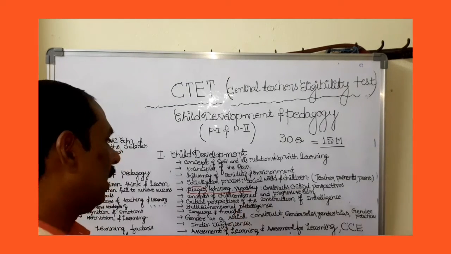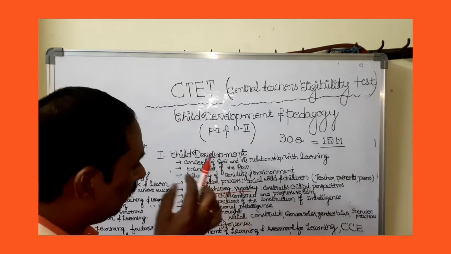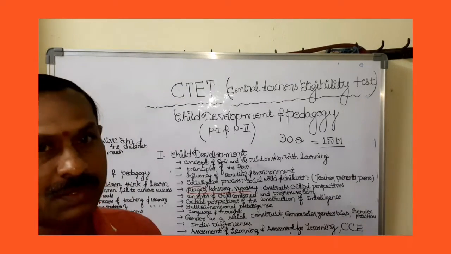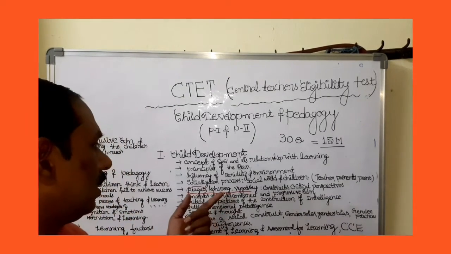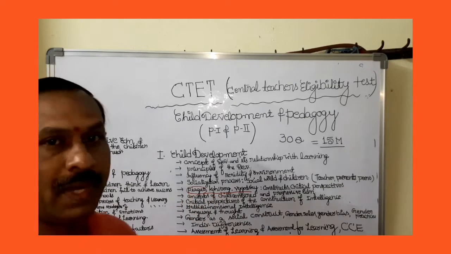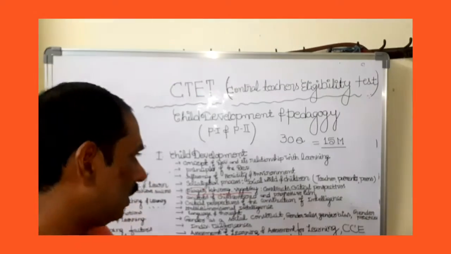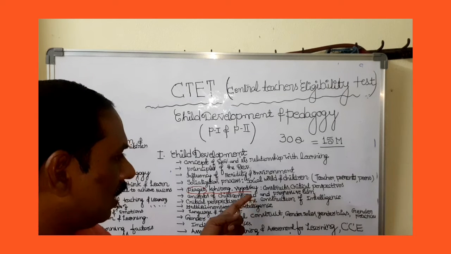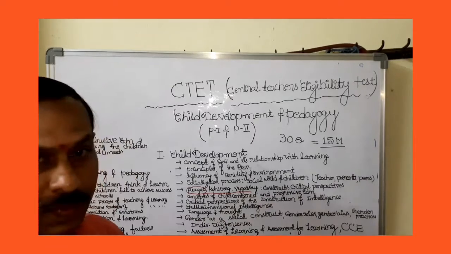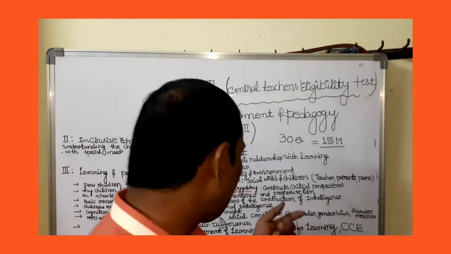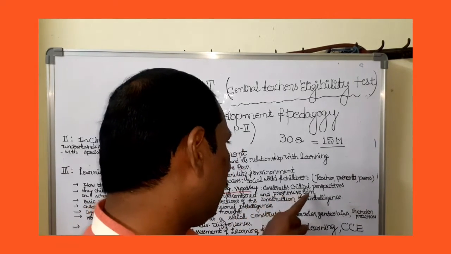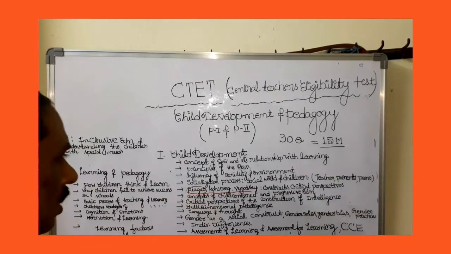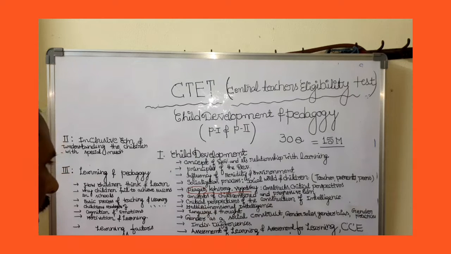cognitive development. And next, Kohlberg's theory of moral development. What is moral development and what are the steps involved in Kohlberg's theory of moral development? Pre-conventional, conventional and post-conventional areas are there. And next, Vygotsky's theory also we will discuss in this particular chapter, and the topic constructive and critical perspectives. What those perspectives are will be discussed in this particular concept.